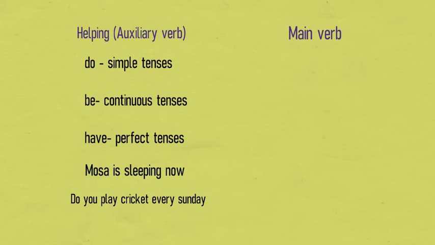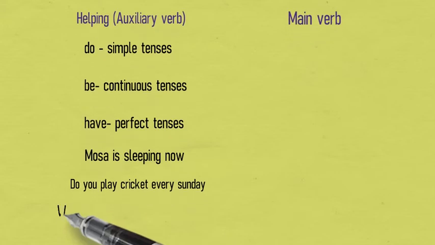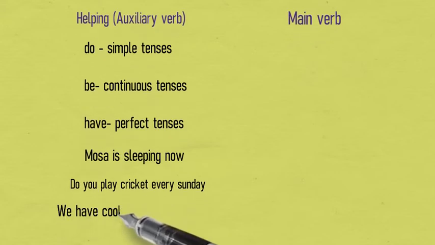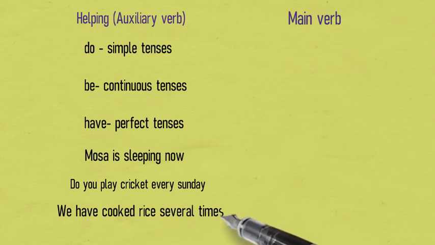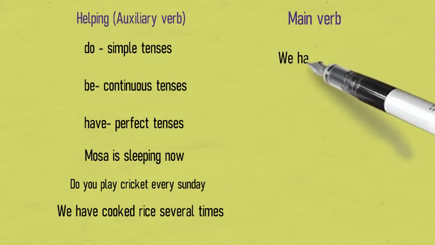One more example with the helping verb do is: do you play cricket every Sunday? One more example is: we have cooked rice several times. Again, we know that the main verb is cooked, but have is the helping verb, which is telling us about the lifetime experience of cooking rice several times.